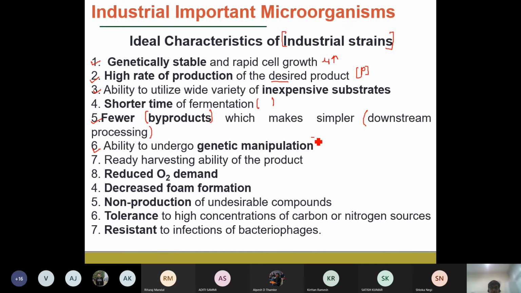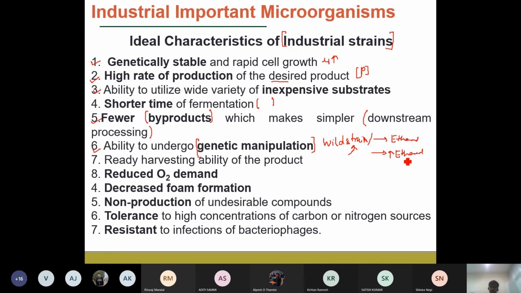So if that particular microorganism can be genetically modified, because not all microorganisms can be modified, there are different issues. We are going to look into that in our later classes. But if it can be genetically modified, this is advantageous. If you know any particular wild strain, or the natural cells, and for the production of a particular product, suppose ethanol, can be genetically modified, these modifications can easily be carried out for the production of ethanol as such.